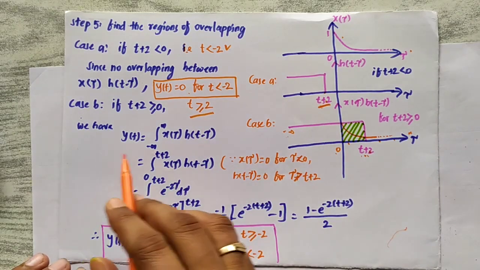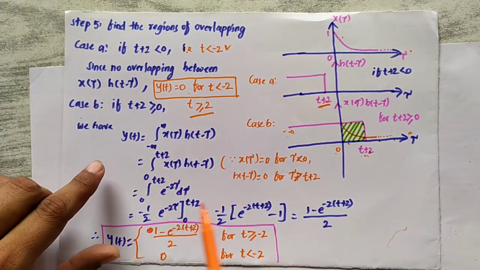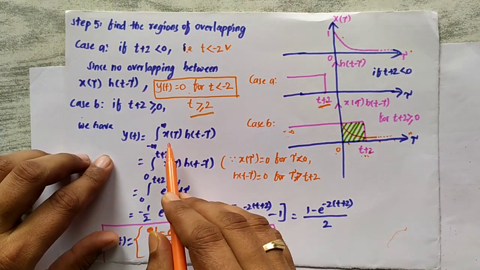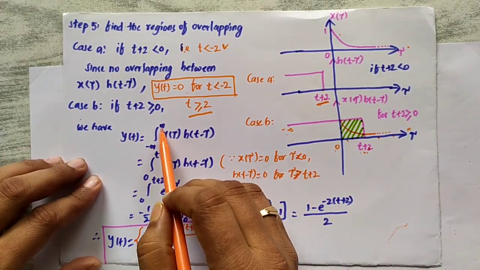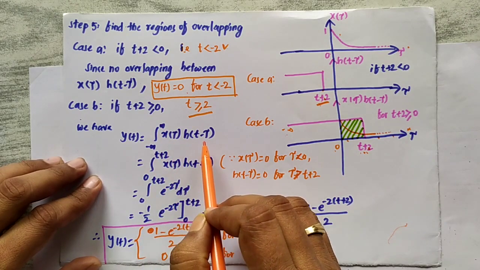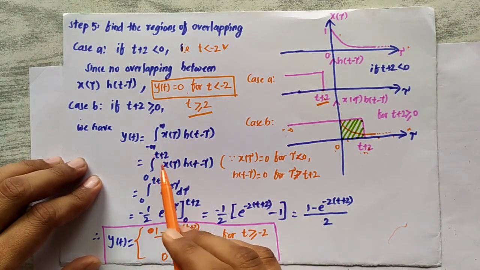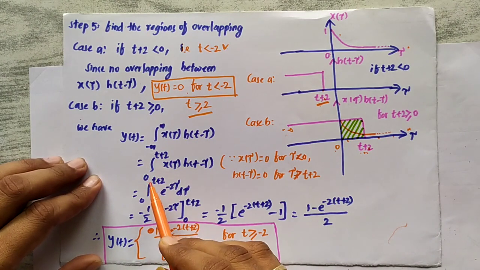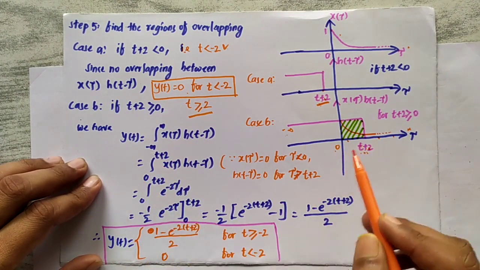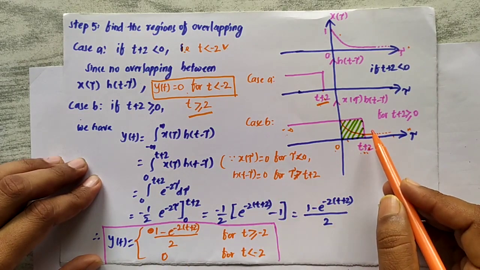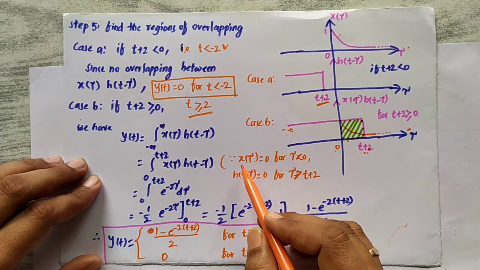What will happen at that time? We have the convolution integral formula saying y of t is equal to the integral from minus infinity to infinity of x of tau h of t minus tau. Here the limits are changing from 0 to t plus 2. Why is it changing from 0 to t plus 2? Because you can see it in the graphical representation also, I can explain this here.